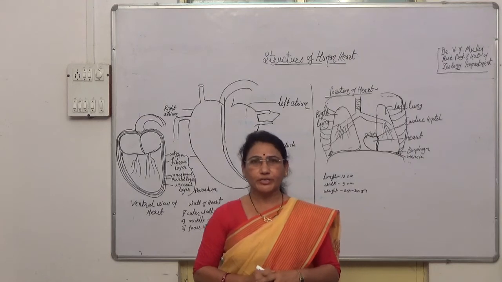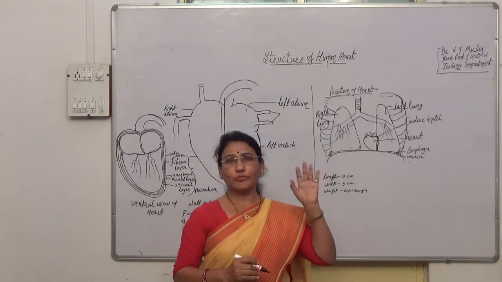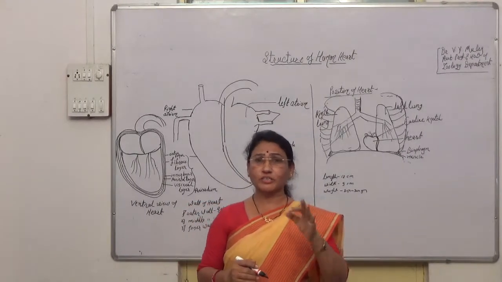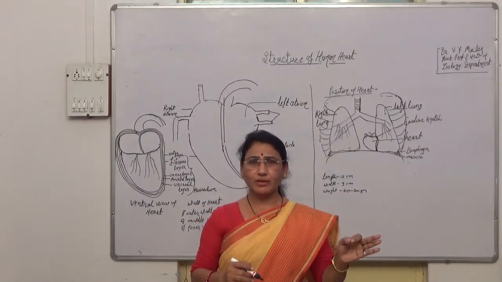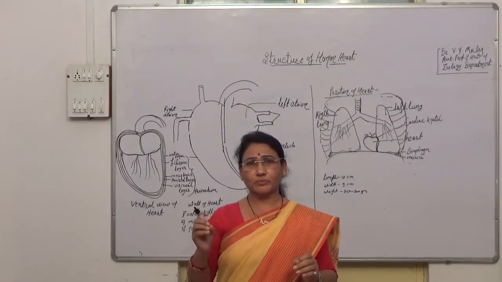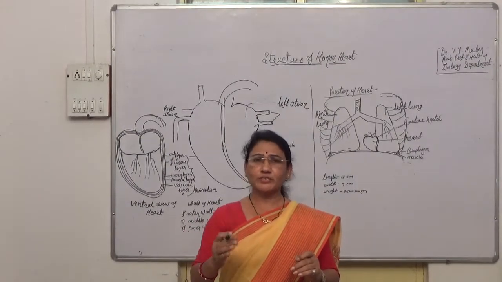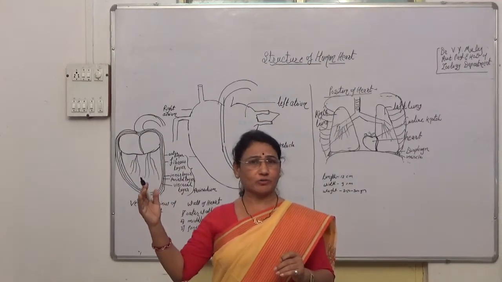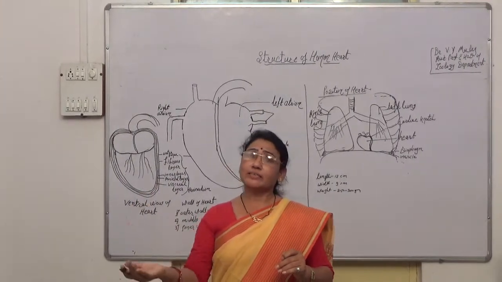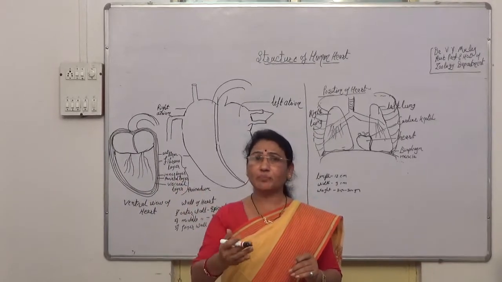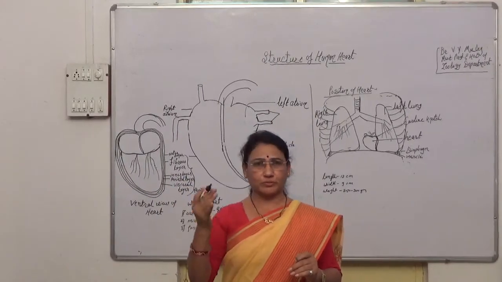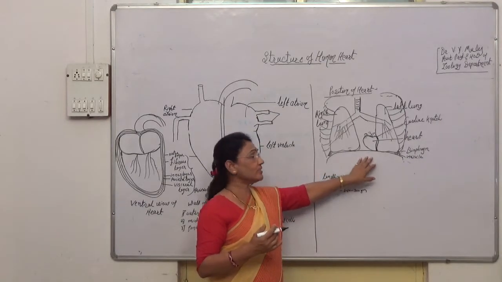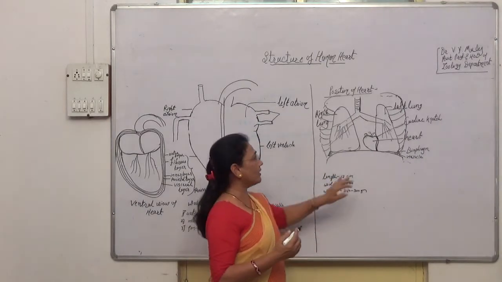Today, we are going to study the structure of the human heart. You know that the human heart is present in the circulatory system. The circulatory system is the circulation of the blood. This system circulates the blood from the heart towards each and every part of the body, as well as collects the blood from each and every part of the body. Therefore, the circulatory organ present in the circulatory system is called the heart.